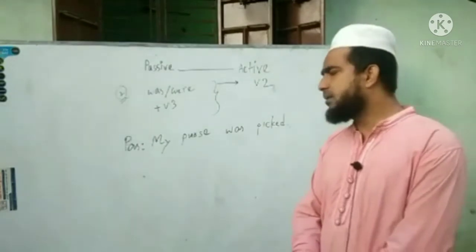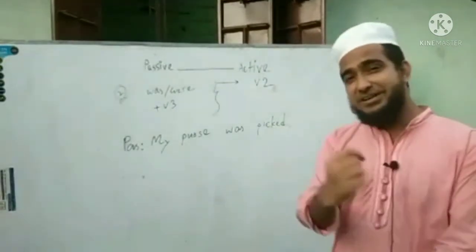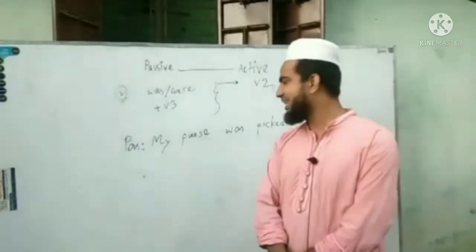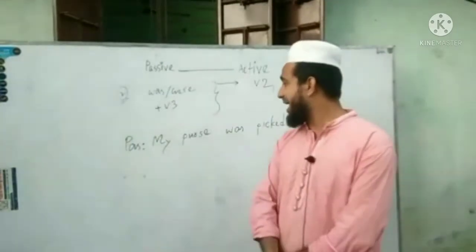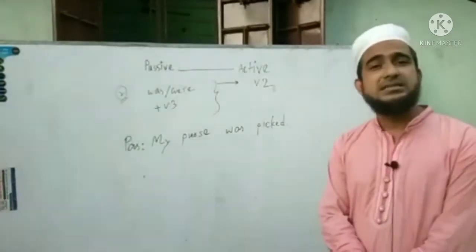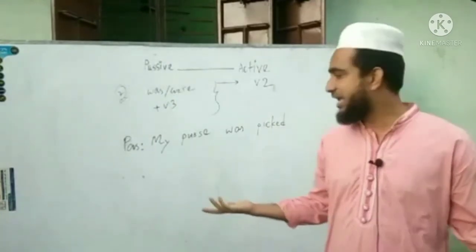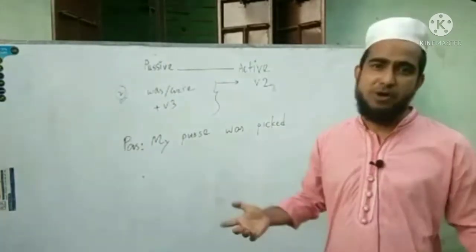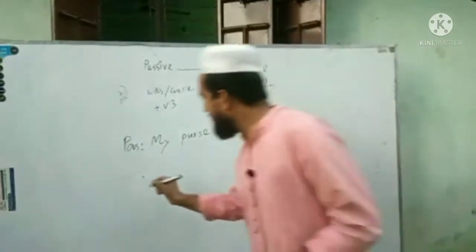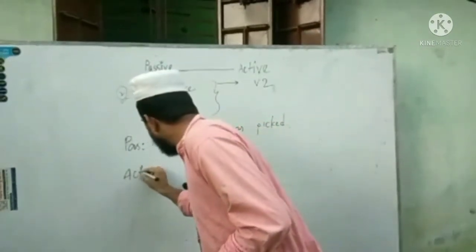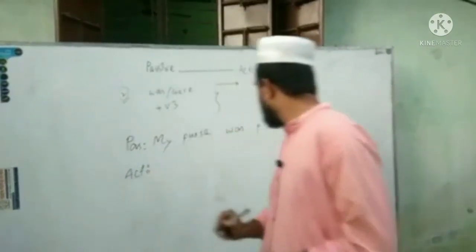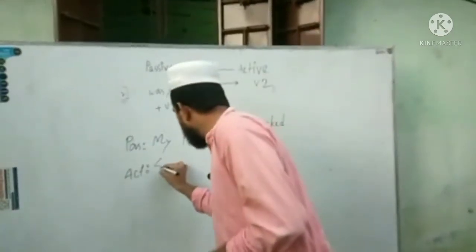So who can guess something? Who can pick my purse? Of course, someone, a pickpocket. We can use here a pickpocket or someone. If we make it into active, then first we will put here someone.